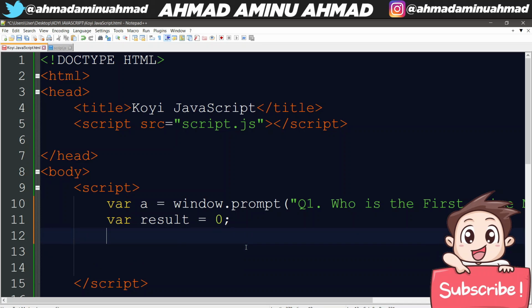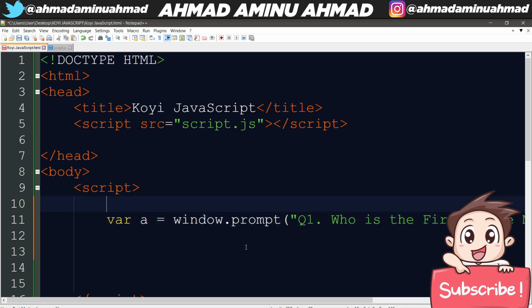This variable result means I declared the result to be 0 because we are starting the quiz now. I can put it on top because the result is supposed to be before the question. Let me just put it on top. Result is equal to 0. That means the score is 0. So result is 0, then question 1 is who is the prime minister.